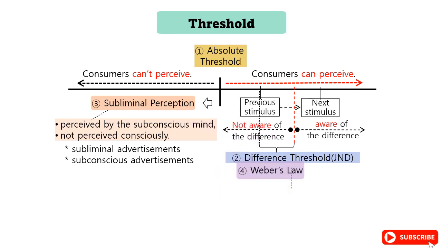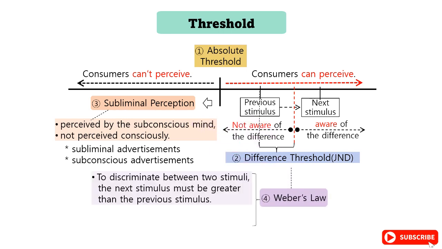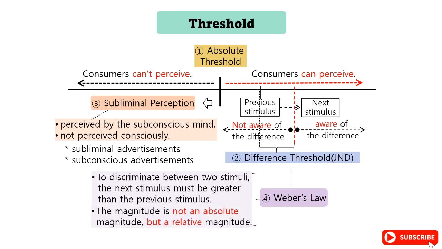Weber's law states that in order to discriminate between the previous stimulus and the next stimulus in the difference threshold, the next stimulus must be greater than the previous stimulus. In other words, the magnitude of the stimulus that can discriminate between two stimuli is not an absolute magnitude, but a relative magnitude.